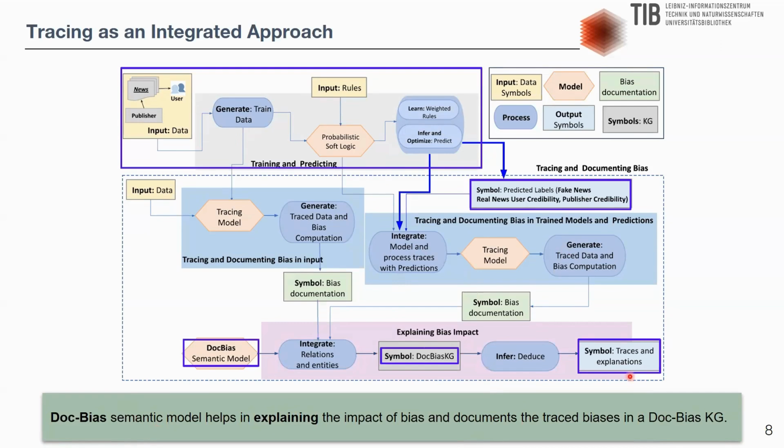Leveraging the capabilities of PSL as a logic and statistical relational learning framework to present the integrated implementation of the DoG Bias approach, the proposed hybrid AI system first traces the PSL implementation of the AI model for fake news detection, that is, the training and predicting pattern represented in this design pattern. Then the system uses the tracing and documenting bias in the input pattern, which collects all the features that describe news publishers and users. Lastly, the explaining the bias impact pattern documents the identified bias in the integrated approach.